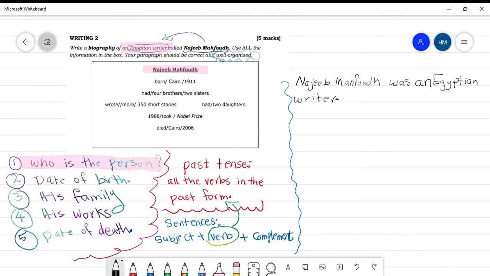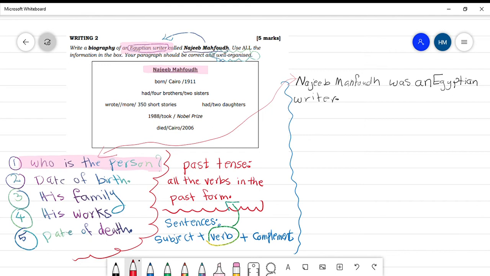This is the first sentence. Here we have the first sentence. We said the first sentence we have to say what, my students? Who is the person? Najib Mahfouz. Who is Najib Mahfouz? Najib Mahfouz was an Egyptian writer. We find the information here in the question.